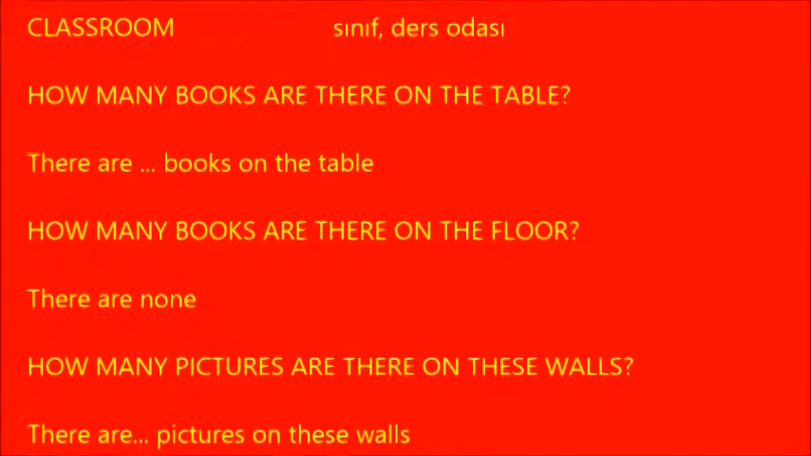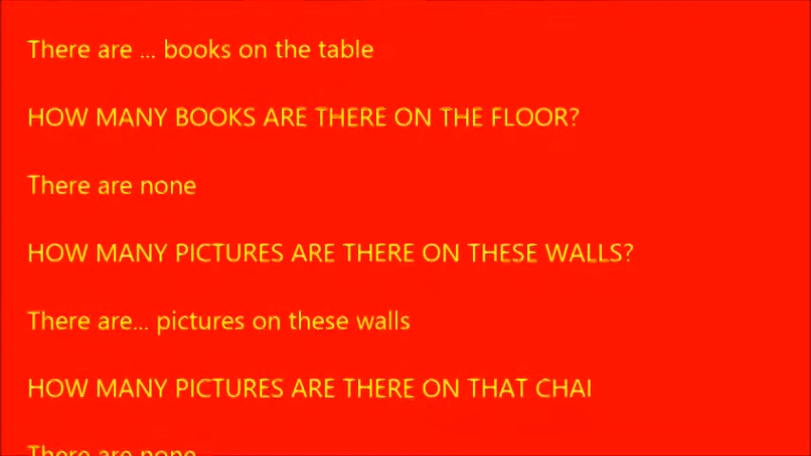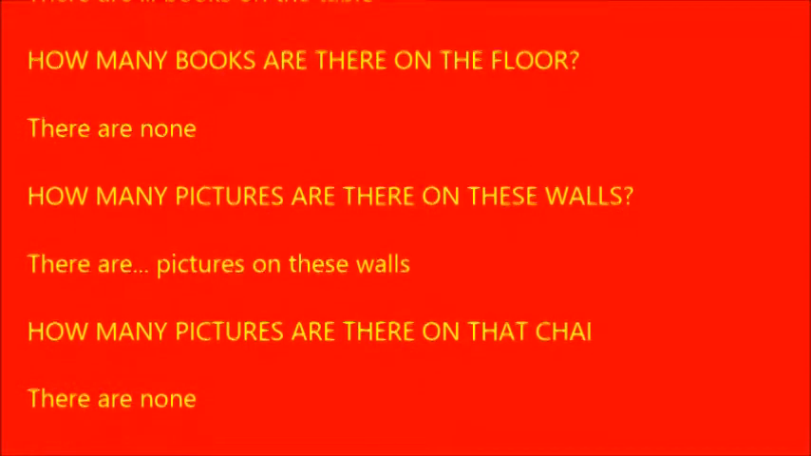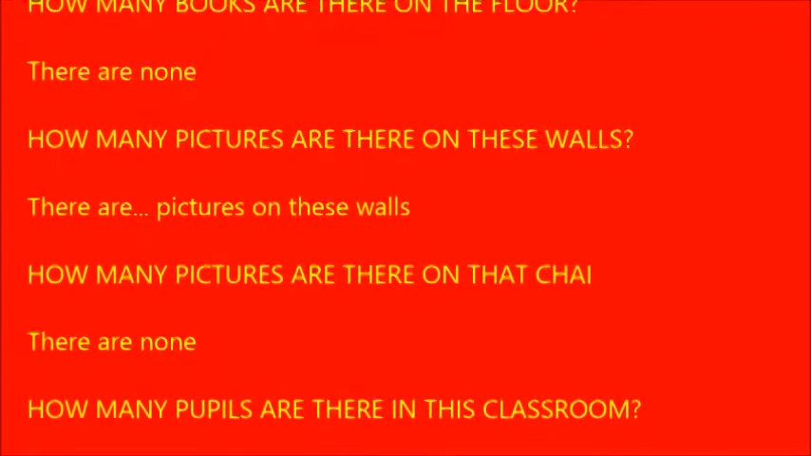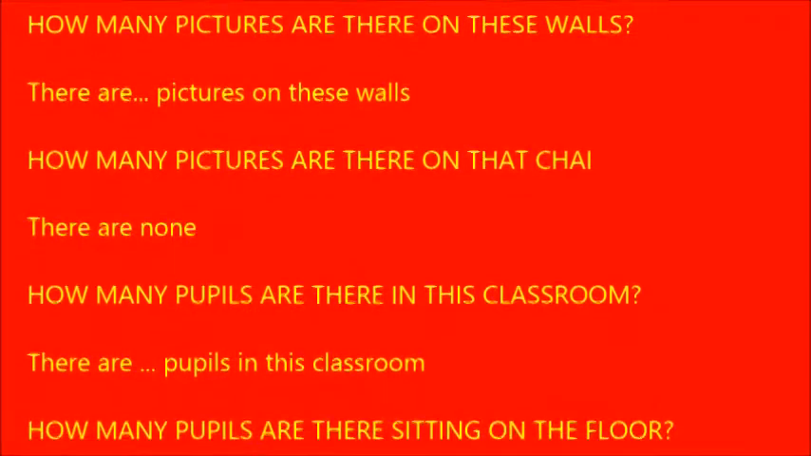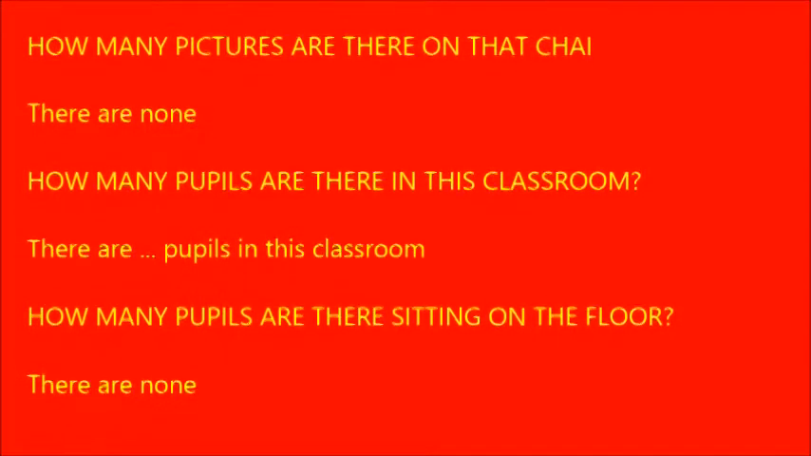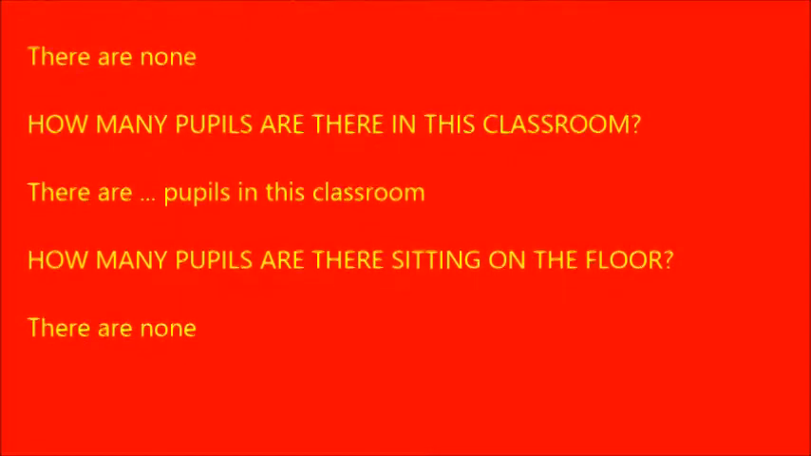None. Class, classroom. How many books are there on the table? There are 7 books on the table. How many books are there on the floor? There are none. How many pictures are there on these walls? There are 2 pictures on these walls.